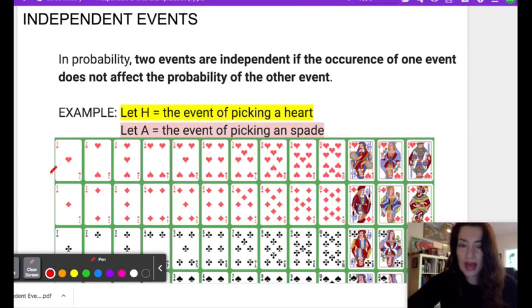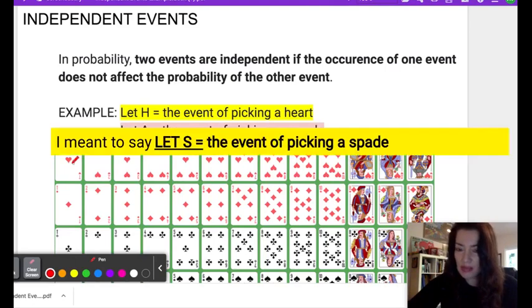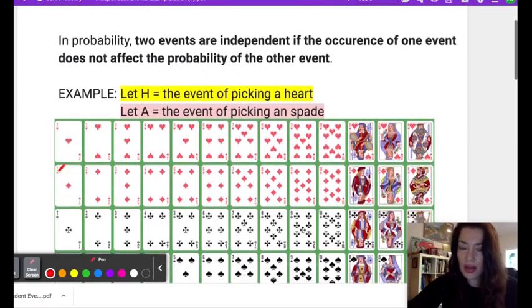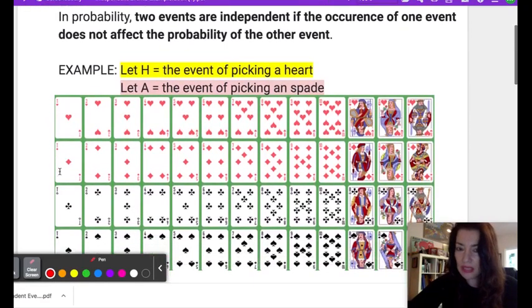So let's say we have an event H, and the event is picking a heart, and then we're going to let event A be the event of picking a spade. If we want to pick two cards, one card at a time, and the first card I pick, what is the probability it is a heart? I put the card back, I shuffle it in the deck of cards, and then I pick another card, and what is the probability that the card is a spade?